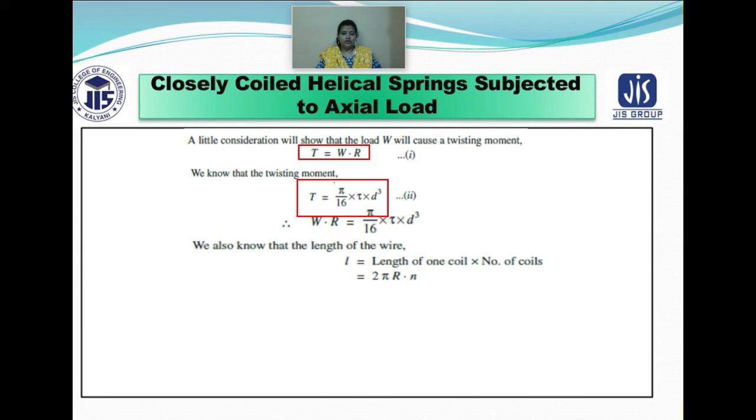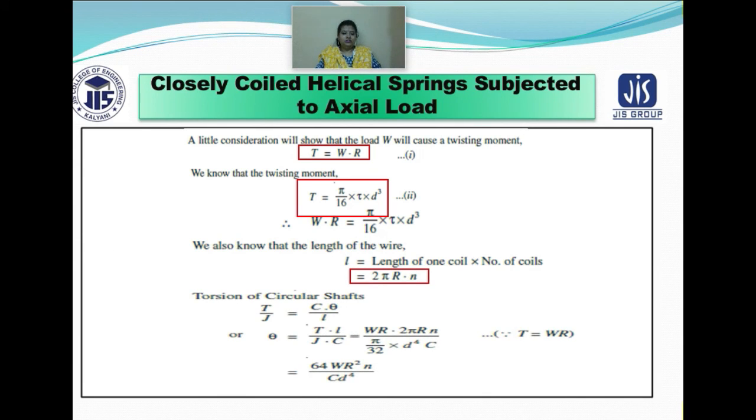Again you know the length of the wire is the length of one coil into the number of coils. If you want to know the length of the entire helical spring, then you need to know the length of the wire, that is how much wire has been used. So if you consider the length of only one coil and how many coils are present, then you will be able to calculate the total length of the wire, which is represented by 2 into pi into R into n.